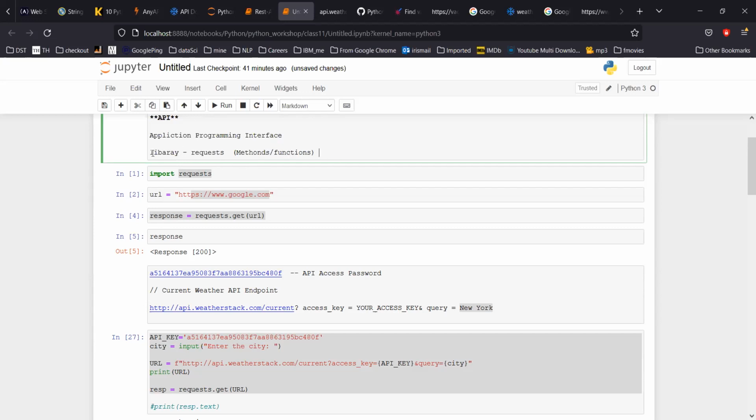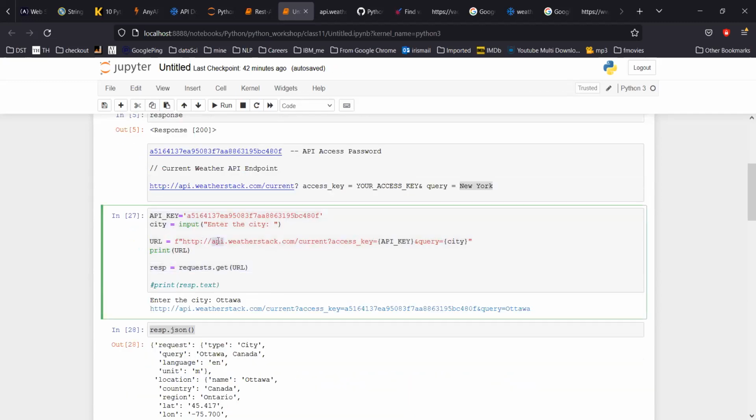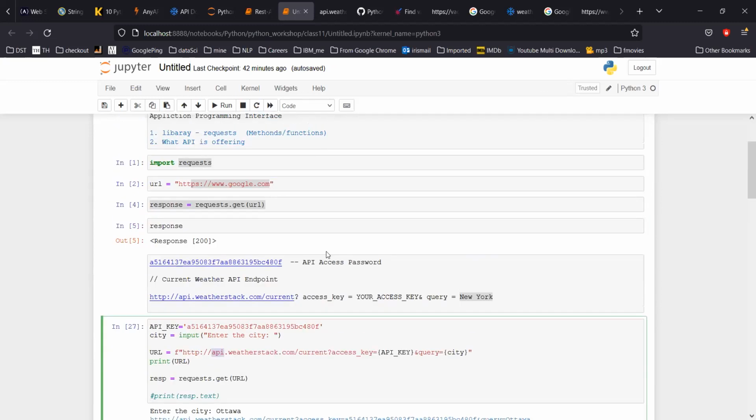So that's 50% of it. Then there is another 50%, which is what the API is offering. The reason is, you cannot use the same code on, say, the Google API, because the Google API might behave differently.